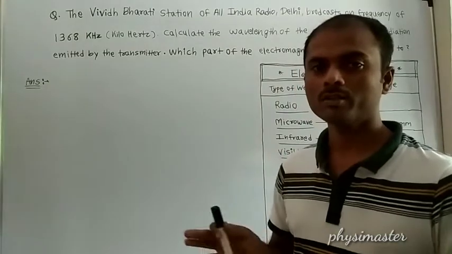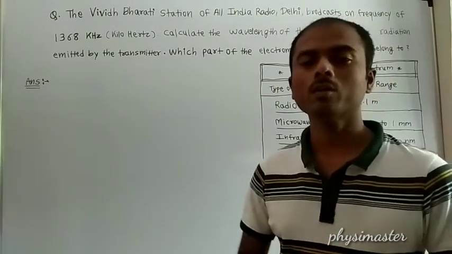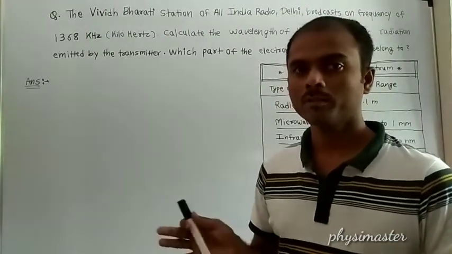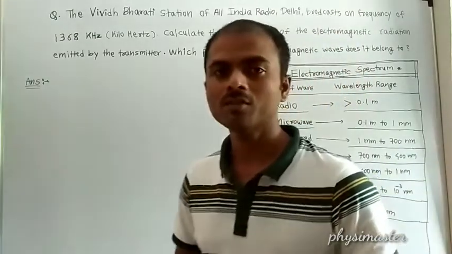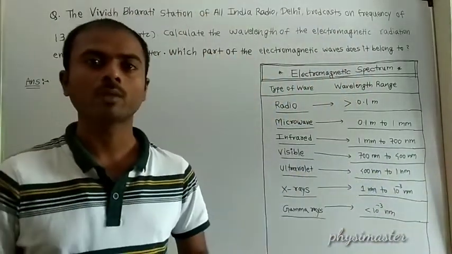In this small video we are going to solve a simple problem based on electromagnetic waves.